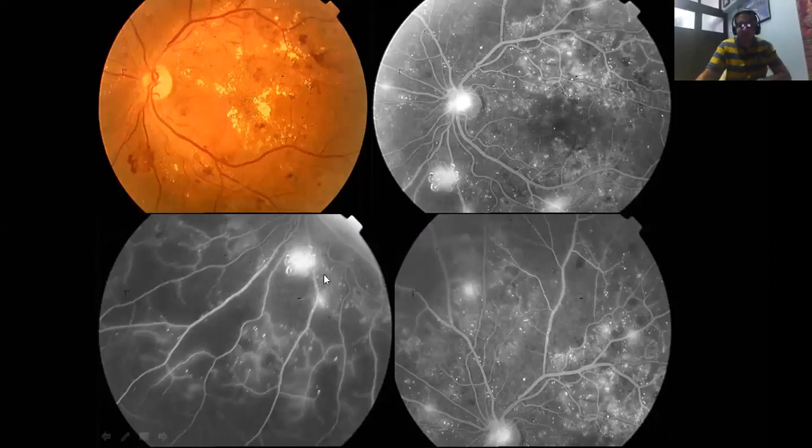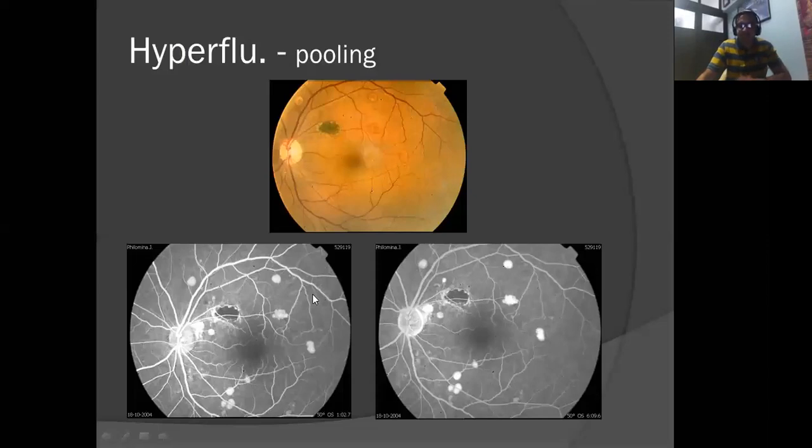As I was telling you, any type of hyperfluorescence which might increase in intensity but does not increase in size is usually termed pooling. As you can see in this early fundus image and the late fundus image, the size is absolutely the same. The intensity might increase a little bit, but the size usually doesn't increase. And as I said, you can see the margins in the later phases are also well defined. There are no fuzzy margins here. So that is also one of the ways of differentiating a pooling from leakage.